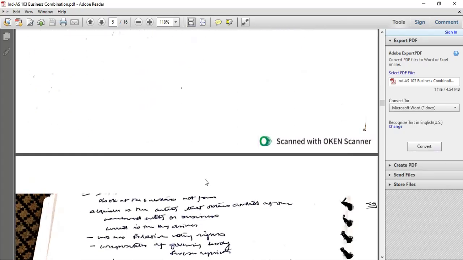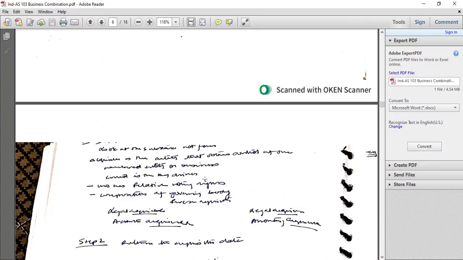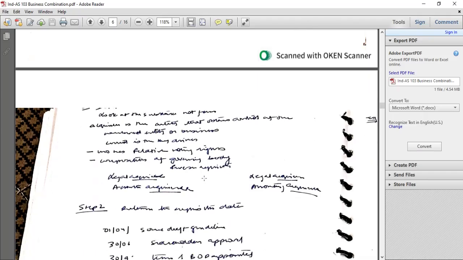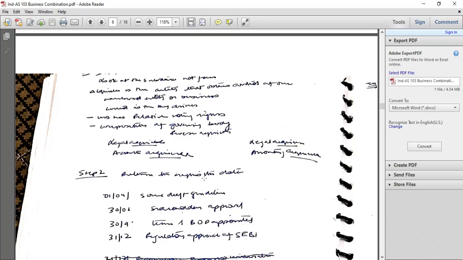In the case of ICICI Limited, the legal acquirer and legal acquiree were different from the accounting acquirer and accounting acquiree. It is quite probable that the legal acquirer and legal acquiree may be different from the accounting acquirer and accounting acquiree. Determine the acquisition date.